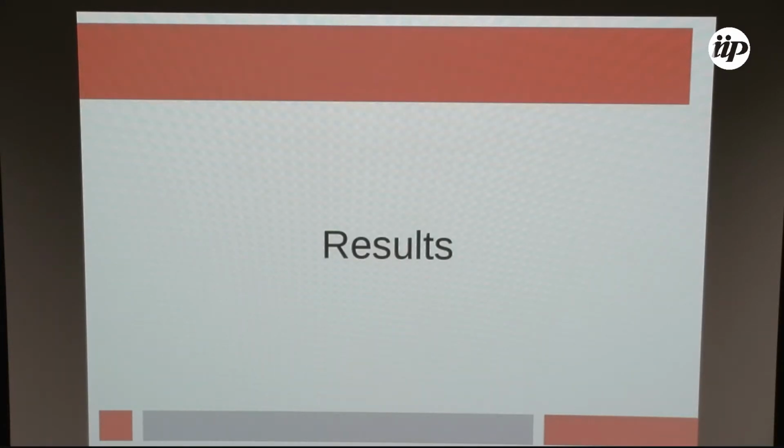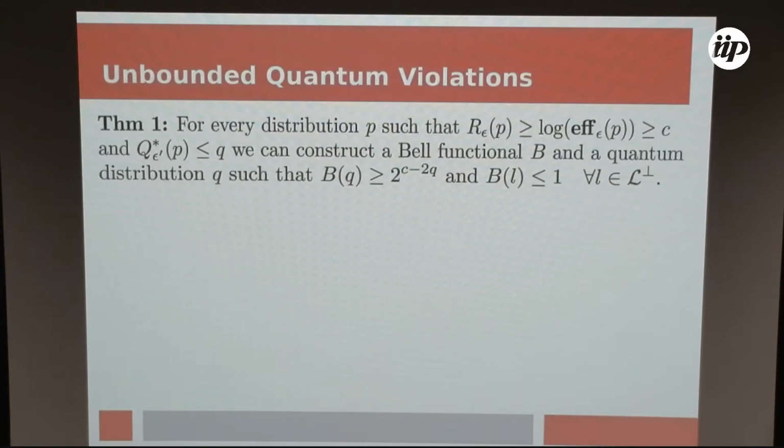So moving to the results. The first one says that for every distribution for which we have a lower bound on the log of the efficiency, in other words, a lower bound on the log of the partition bound, say a lower bound of C, and we have an upper bound on its quantum communication complexity, say we have a protocol that communicates Q qubits for this distribution, then we can construct an efficiency-resistant Bell functional and a quantum distribution such that it gives a violation of this order, so exponential in the difference between the communication complexities.